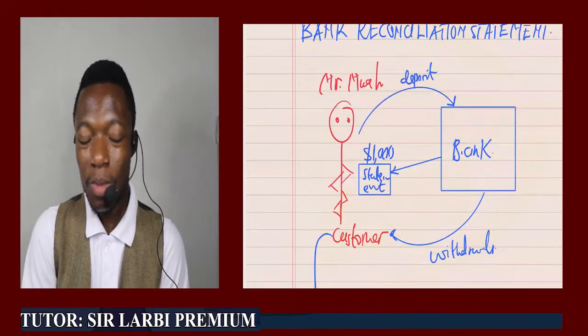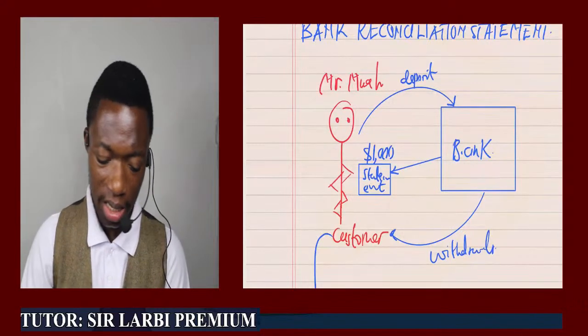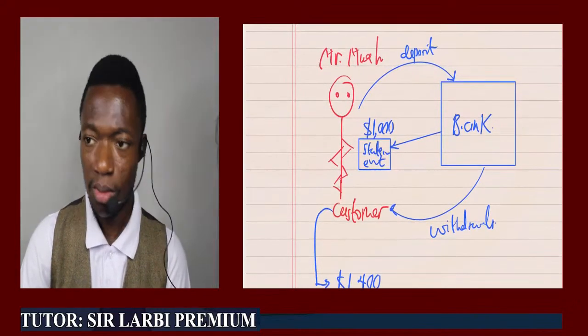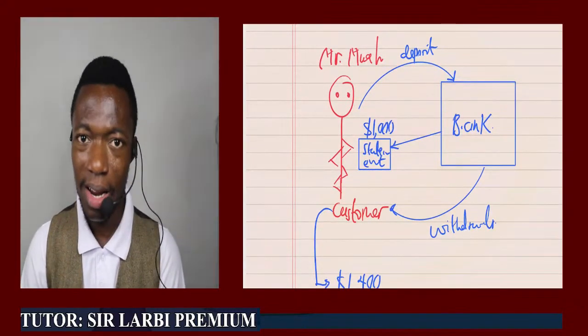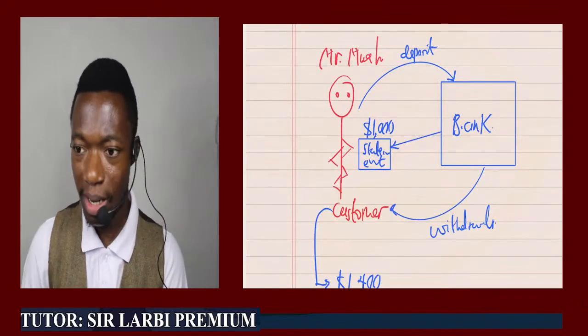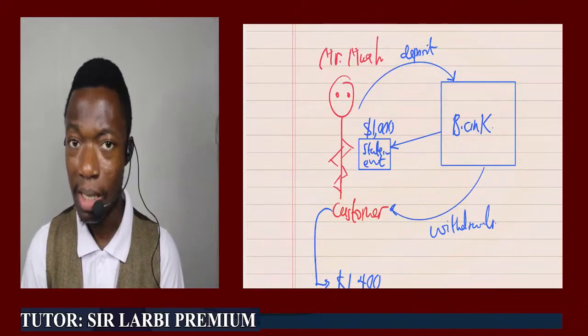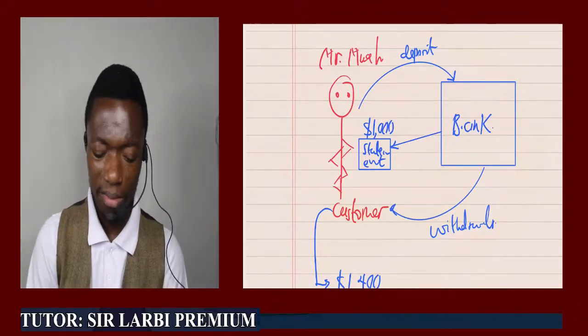So what should Mr. Moore do? Then Mr. Moore makes a journey to the bank. Then, hey, see this bank? No, I need to go to the place and find out what is happening. Because I know in my cash book I have 1,400, but this is what the bank is telling me: hey, you have just $1,000 in your account. What is happening?